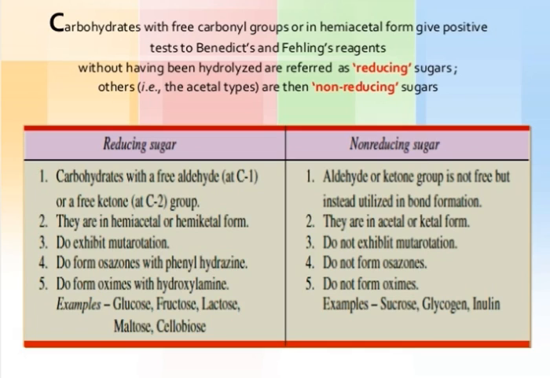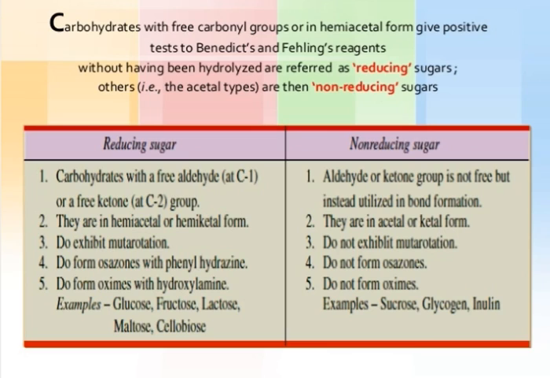What do you mean by a reducing sugar? Carbohydrates with a free aldehyde at carbon number 1 or a free ketone at carbon number 2. In non-reducing sugars, the aldehyde or ketone group is not free but is utilized in bond formation. Reducing sugars are in hemiacetal or hemiketal form. Non-reducing sugars are in acetal or ketal form. Reducing sugars exhibit mutarotation; non-reducing do not.